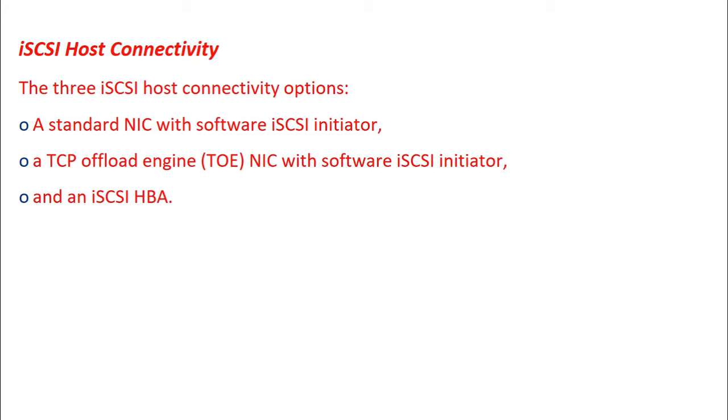The function of the iSCSI initiator is to route the SCSI commands over an IP network. A standard network interface card with a software iSCSI initiator is the simplest and least expensive connectivity option. It is easy to implement because most servers come with at least one standard NIC, and in many cases two embedded network interface cards. It requires only a software initiator for iSCSI functionality because network interface cards provide standard IP